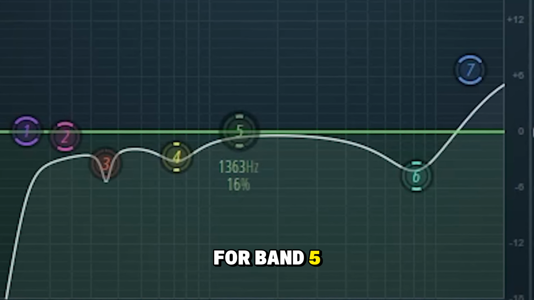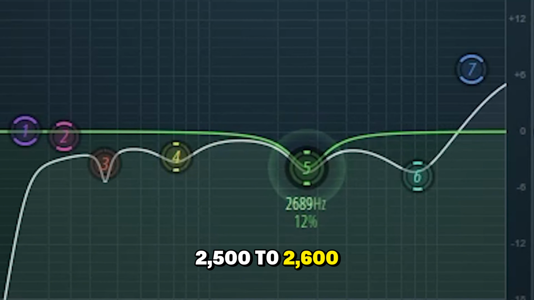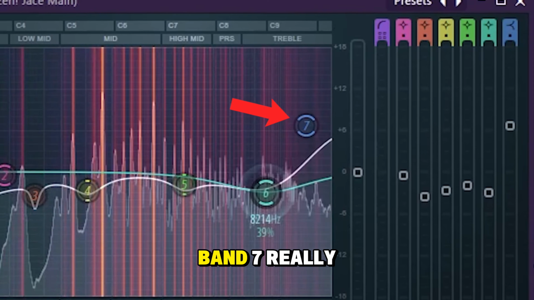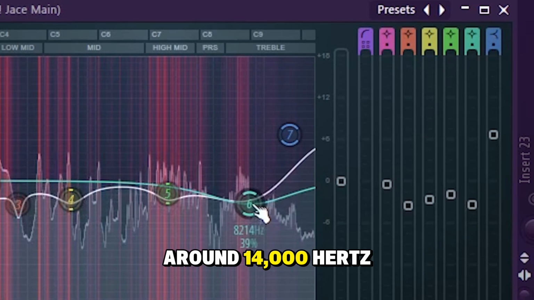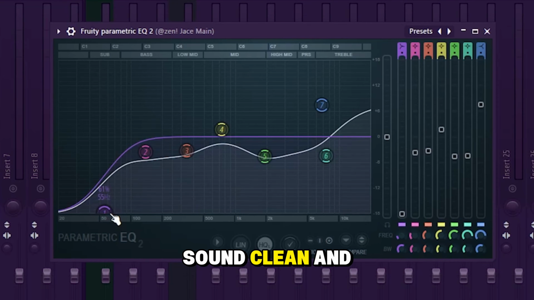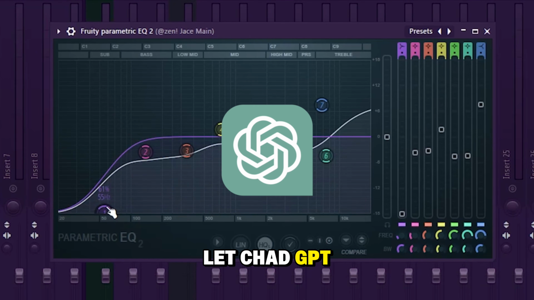In my case for band 5, the same thing. You drag it to this part with high-end 2500 to 2600 Hz. For band 6, reduce it down at 8000 Hz and boost the band 7 really high around 14,000 Hz. Alright, so this EQ is all about making the vocals sound clean and bright. I don't really know how to explain this for you, so I will let ChatGPT do it for me.